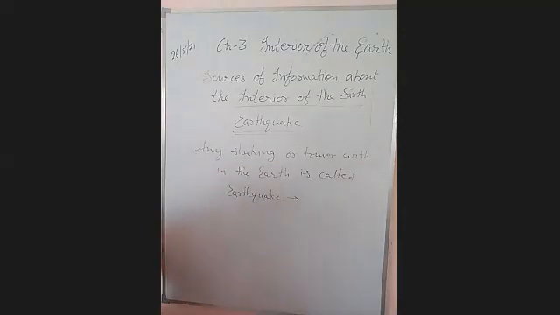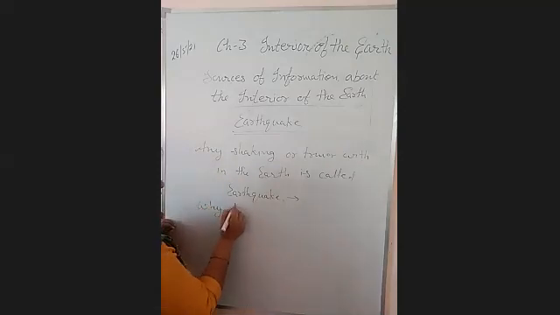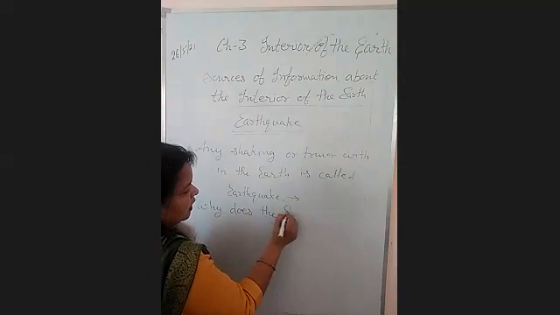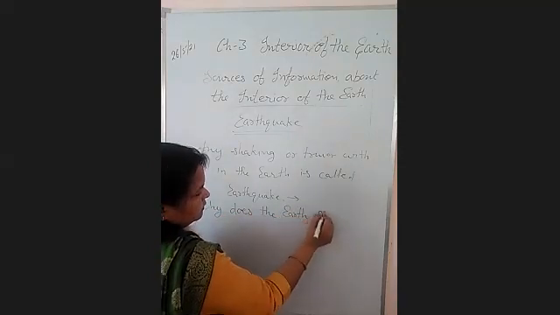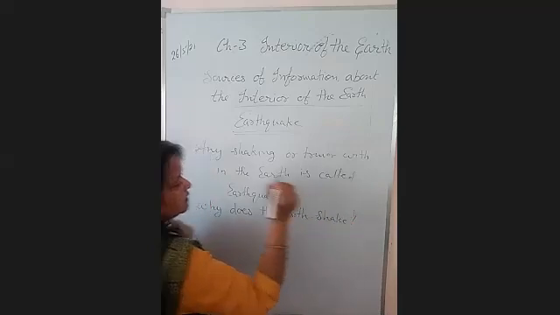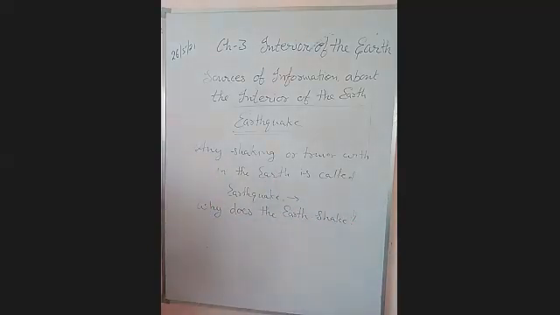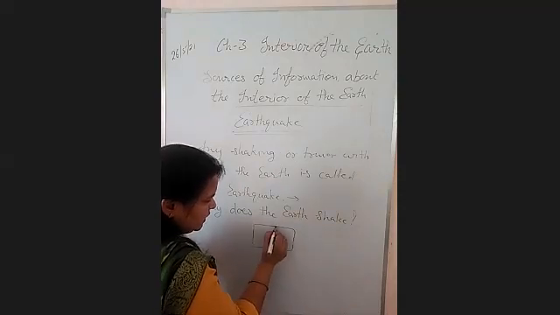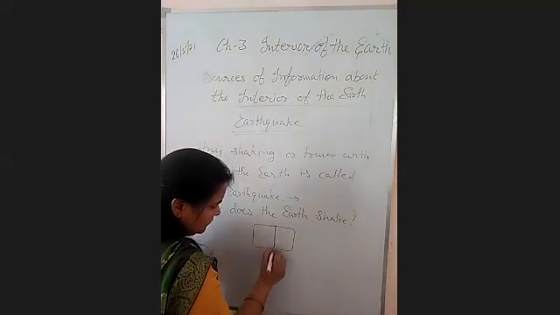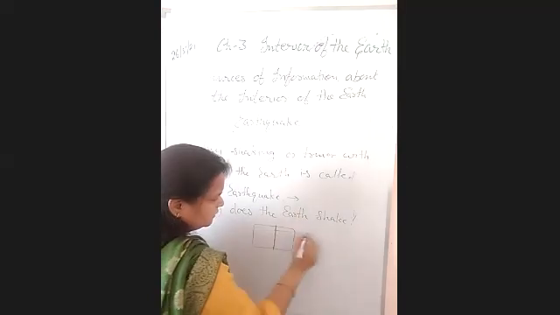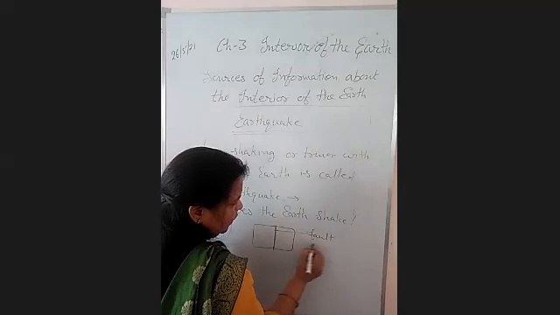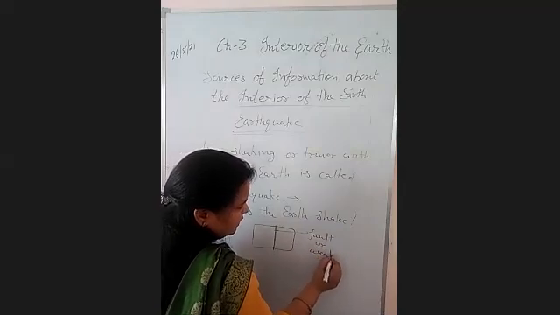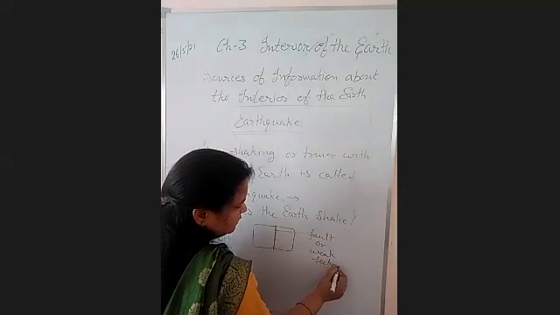Now the question is, how is the energy released or the waves produced? Why does the earth shake? Why is it not stable? As I told you, there are slabs. Due to these slabs, there is a fault. This is a fault where there is a joint, or a weak section, we can say.